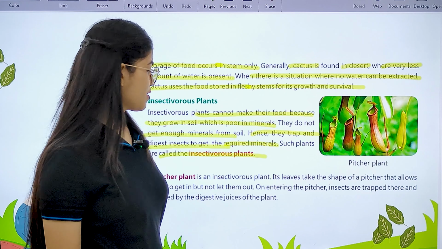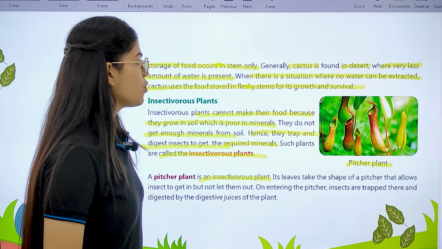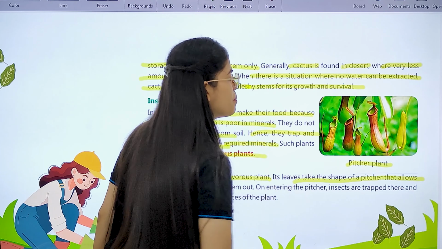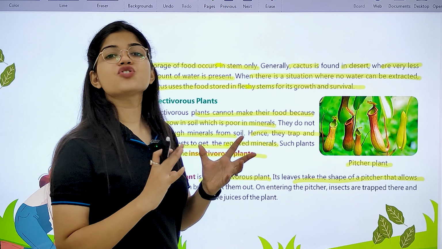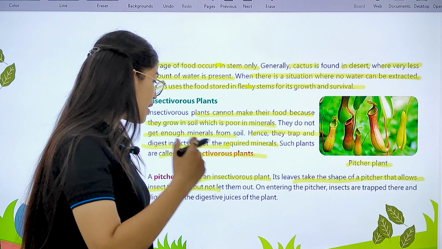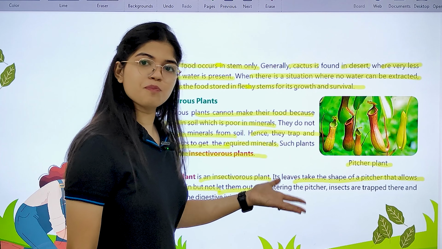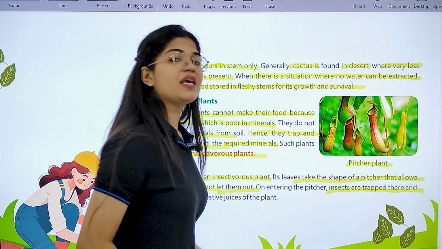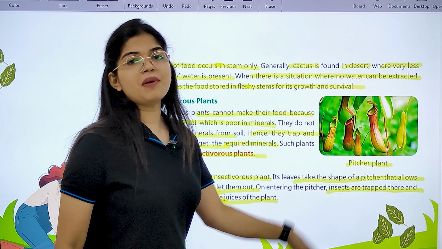Okay, they have given an example. This is the pitcher plant. It is a type of insectivorous plant. You can see its leaves take the shape of a pitcher. The leaves of the pitcher plant are modified into the shape of a pitcher, and it allows the insect to get in but not let it out. Once an insect enters this pitcher, it is trapped inside that leaf, and then it is digested by the digestive juices secreted by this plant.